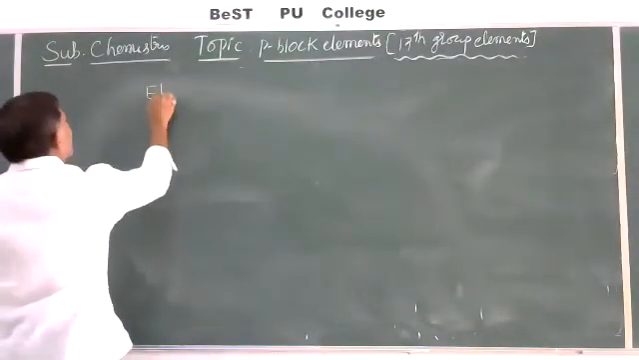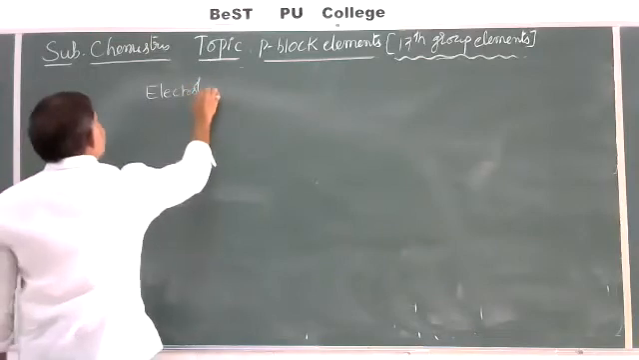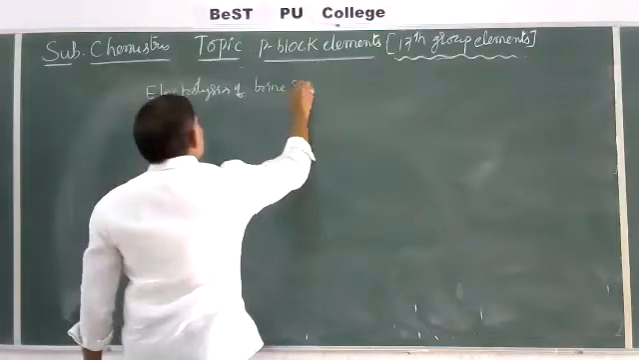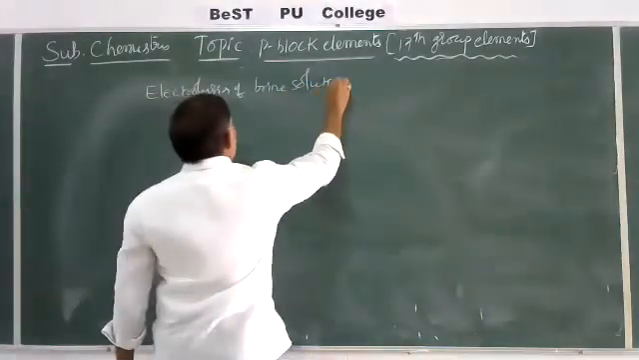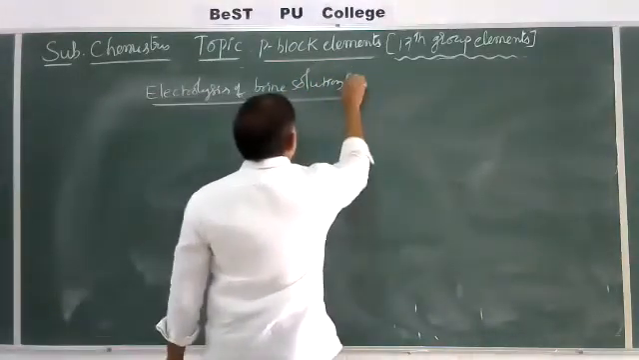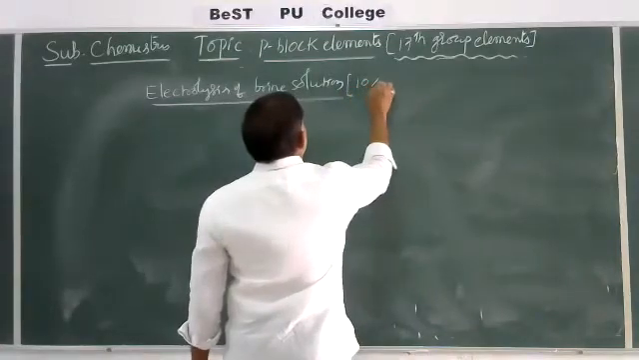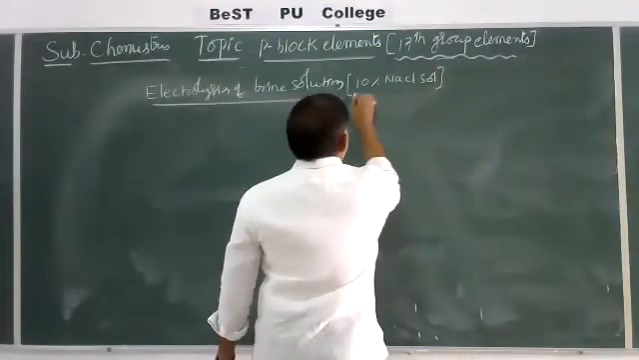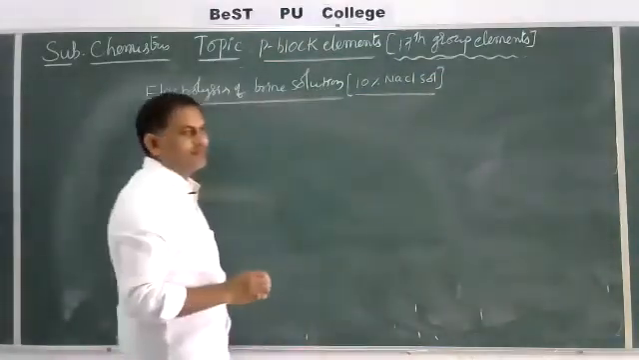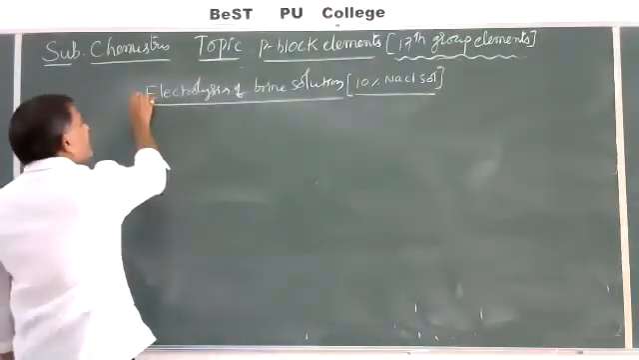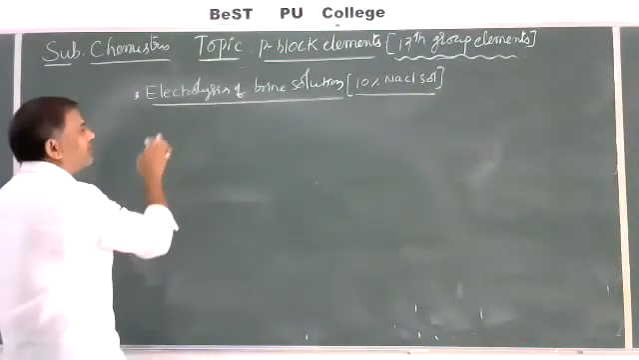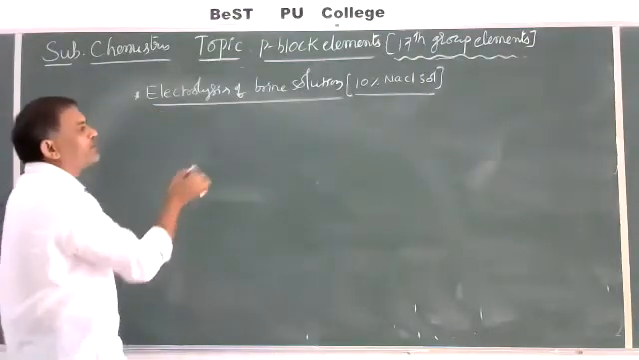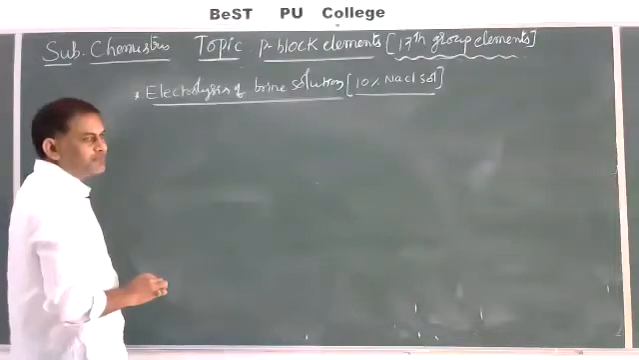So that is the electrolysis of brine solution. The electrolysis of brine solution: brine solution is nothing but 10% NaCl solution, called a brine solution. We will explain the electrolysis process in electrochemistry. I'll give the overall idea about this electrolysis, how to prepare chlorine gas.